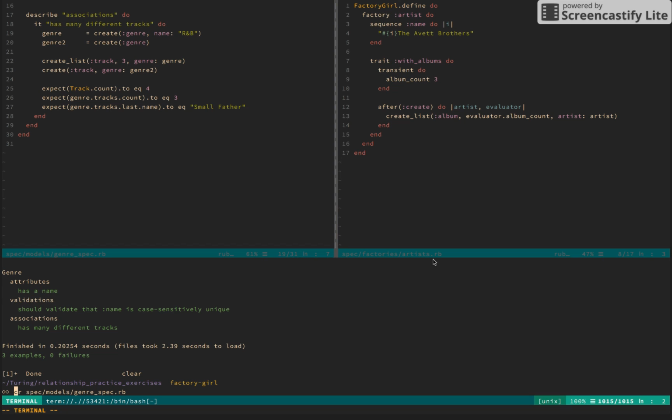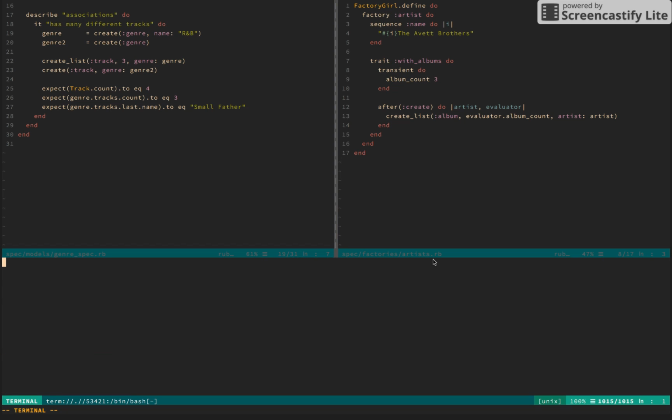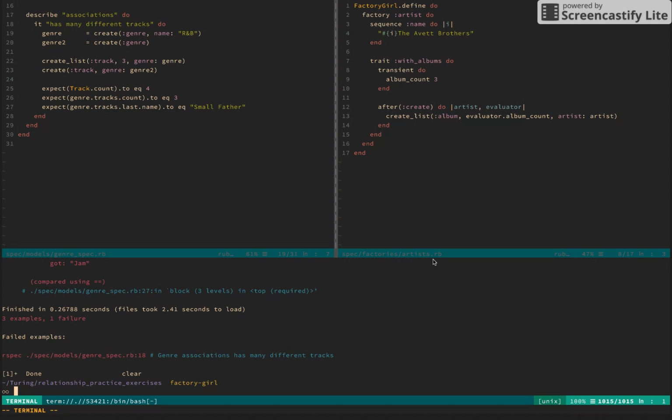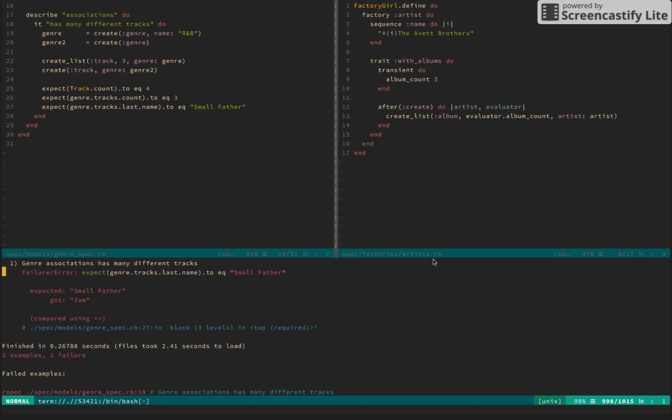All right, so if I run this test, I should get a failure that the last name is not equal to small father. It looks like it's equal to Jan. So we were looking for the last. This is actually kind of a test that I'm not crazy about.